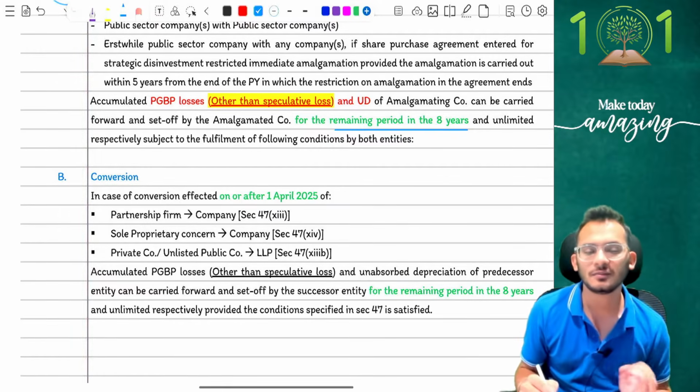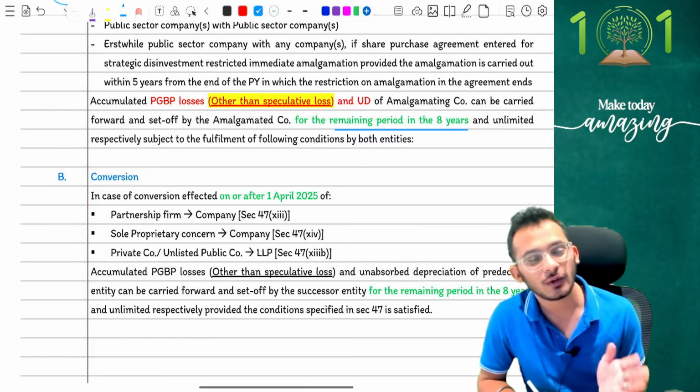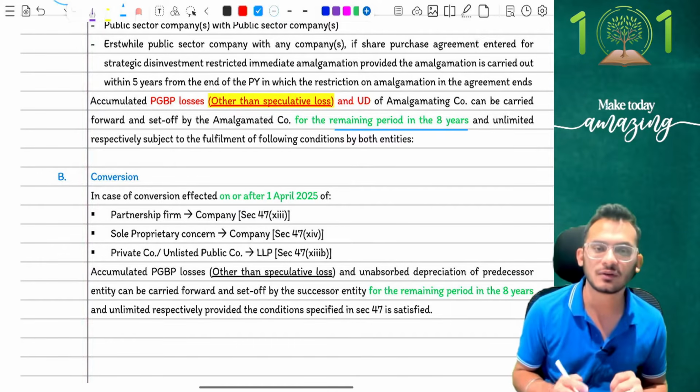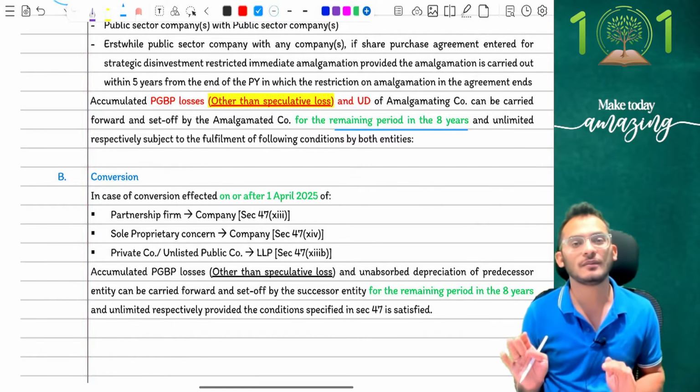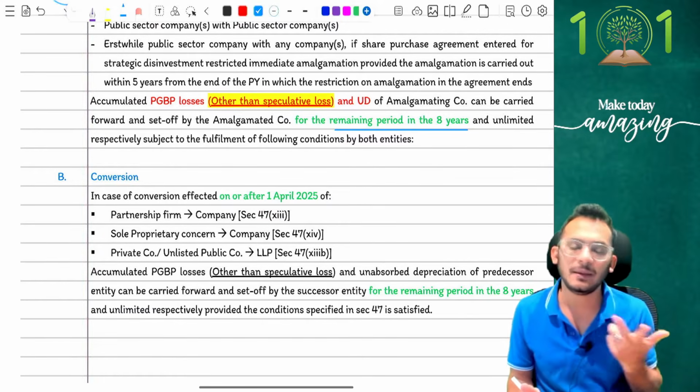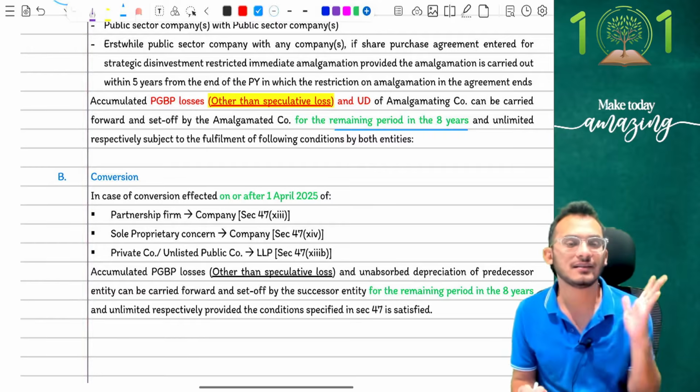Yes. So a simple small amendment, people, where they've clarified that you cannot carry forward the losses any more than 8 years overall. Both entities put together cannot carry it forward for more than a period of 8 years. This is an amendment for the current year, and I do expect a theory question around it.